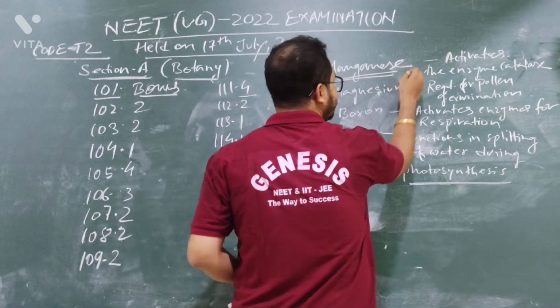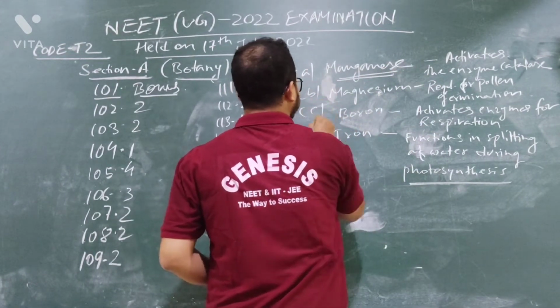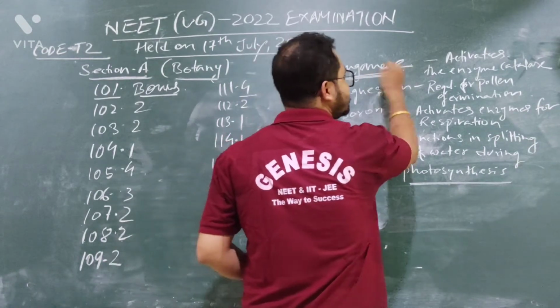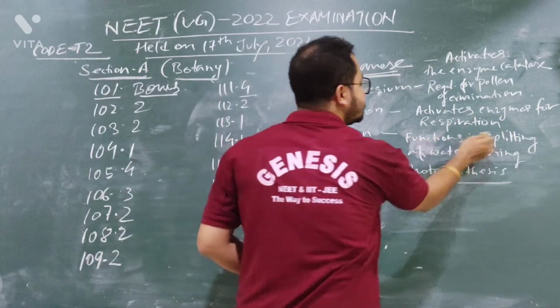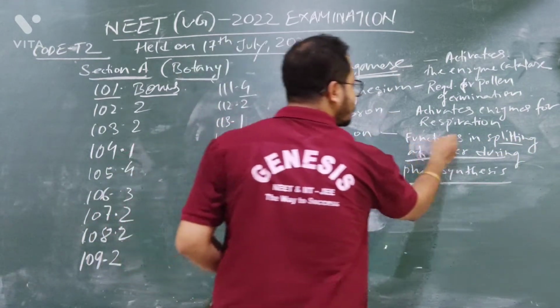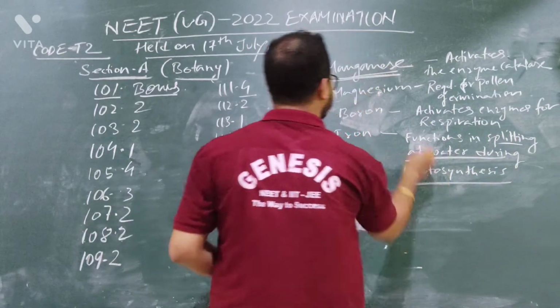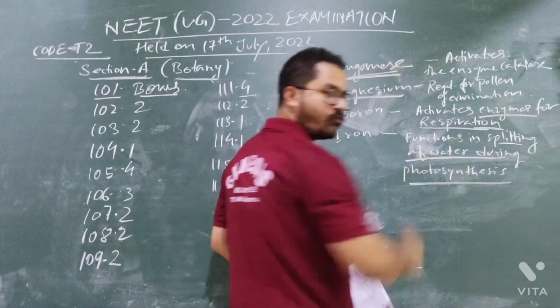Okay, so you see, manganese is used for splitting of water. A, B, C, D. What is the function of manganese? It is given that it activates the enzyme catalase. You need to fix up. So manganese functions in splitting of water, so here it will be A. Manganese will be used for the splitting of water during photosynthesis. Magnesium is used for respiration. It activates enzymes for respiration.